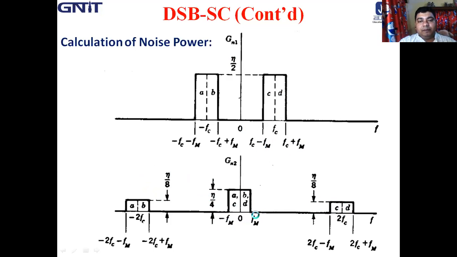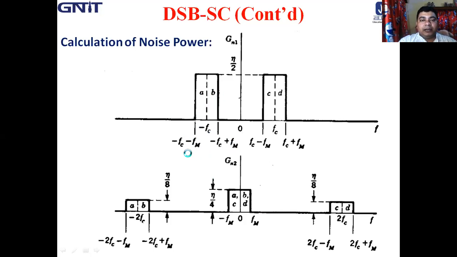And for the AB part, when the frequency term is added with plus fc, this is again minus fm to plus fm, and minus fc to plus fc is 0.